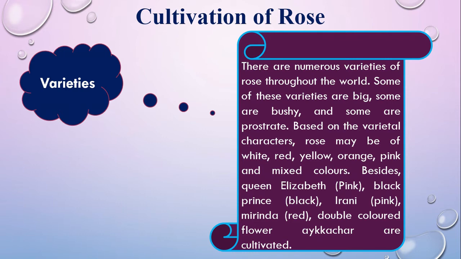There are numerous varieties of rose throughout the world. Some of these varieties are big, some are bushy, and some are prostrate. Based on the varietal characters, rose may be white, red, yellow, orange, pink, and mixed color as well. Besides this, Queen Elizabeth, which is pink, Black Prince, which is black, Urani, which is pink, Mirinda, which is red, and a double colored flower named Eye Catcher are cultivated in our country as well.